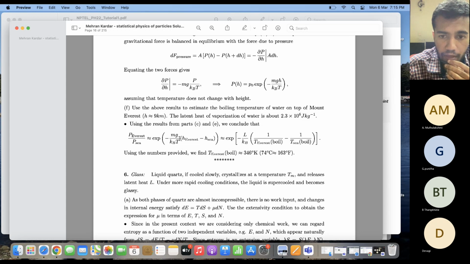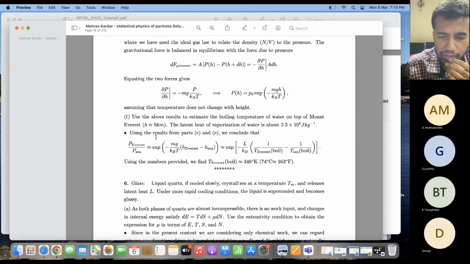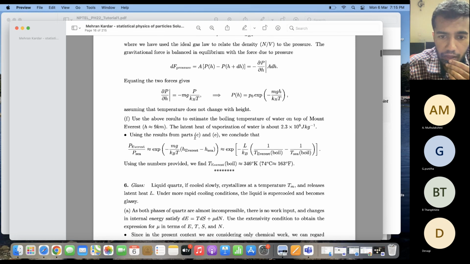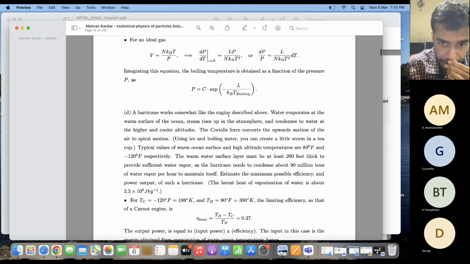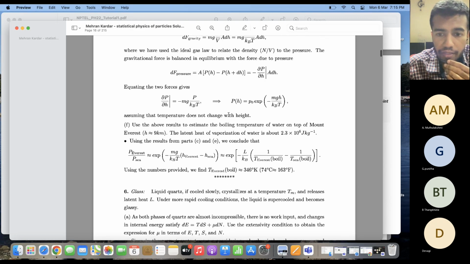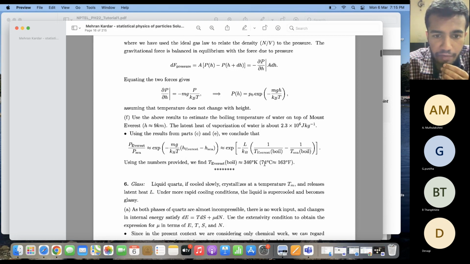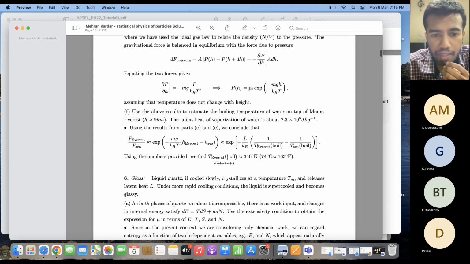All right. And this can also be written in terms of the Clausius-Clapeyron equation. So I can use the result which I got over here, that is this particular value of pressure, and then from that, I can write it in terms of the boiling points at the two places. That is the boiling point of water at Everest divided by the boiling point of water at sea level. Okay. From this, I can calculate the boiling point of water at the top of Mount Everest by knowing the pressure over there.